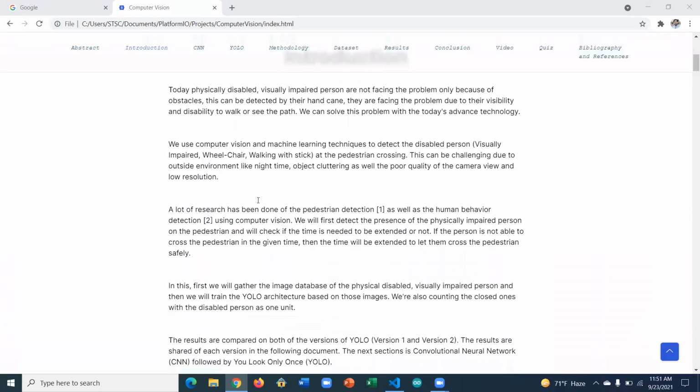So the introduction here is we use computer vision and machine learning techniques to detect the disabled person, like if they are on a wheelchair, walking with a stick, or impaired. And this can be challenging due to the outside environment. Sometimes we have to check if it is night time, and there can be object cluttering at the time, and poor quality of the video and camera view, etc.